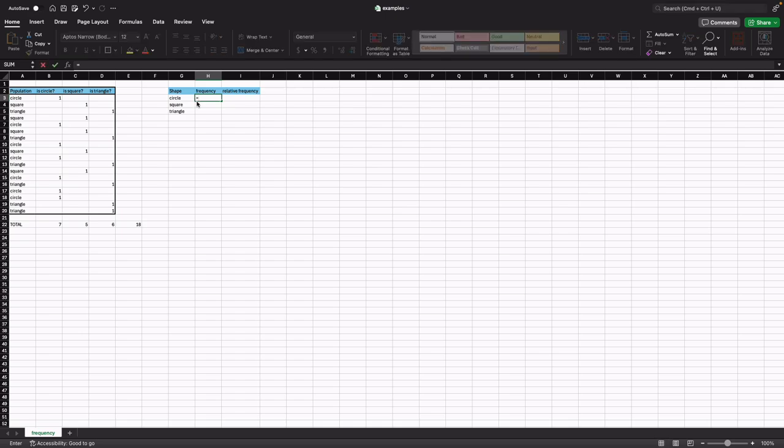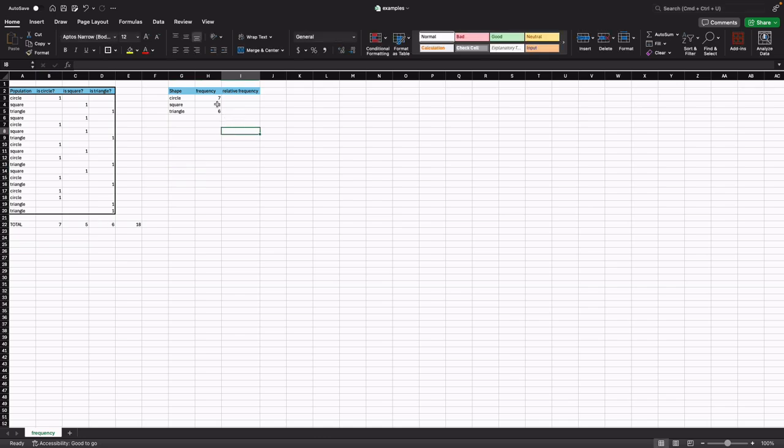Well, we have already counted that it appears 7 times. Same for the square. We're going to put it here, square, and the triangle. We have already counted how many triangles are in the population.